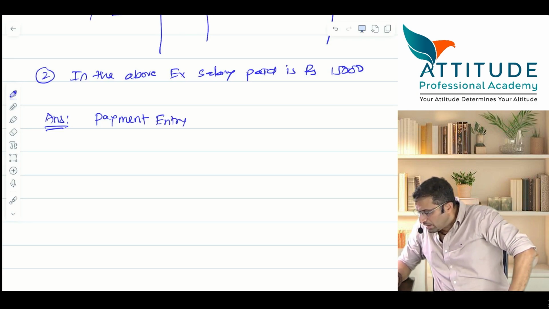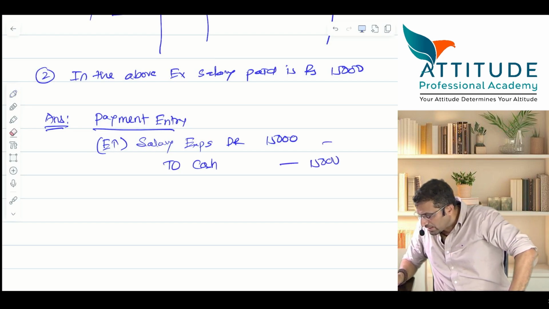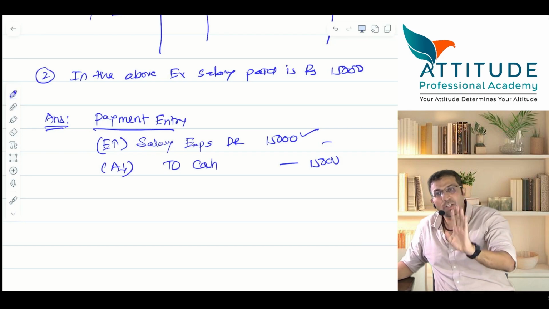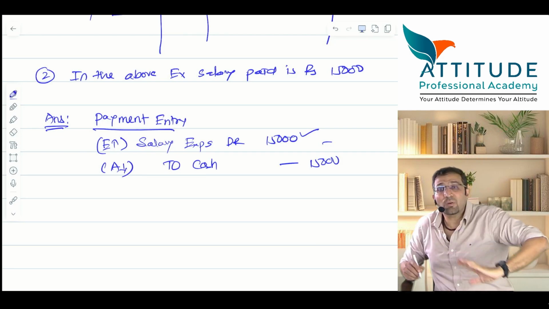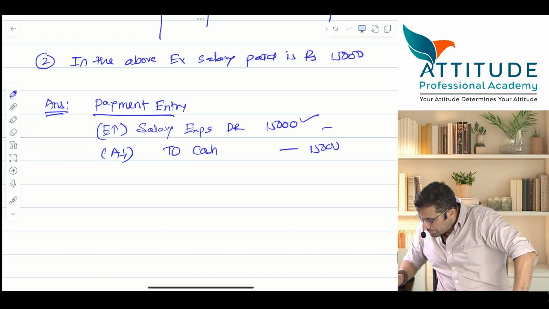Payment entry, tell me. Yes, expense increases. Salary expense debit. You have paid 15, no? Record 15, to cash. How much? Now tell me, at the end of the year, what will you say? It was wrong. Salary should not be debited by 15. Salary should be debited only by 12. So how much is the excess debit to salary? So rectify it. Rectify means adjustment entry here.